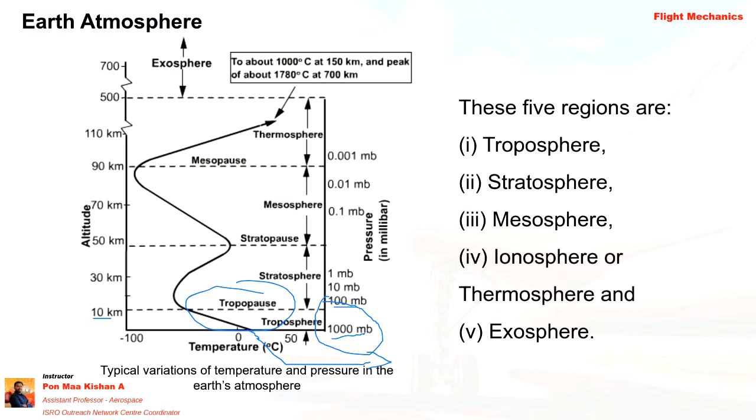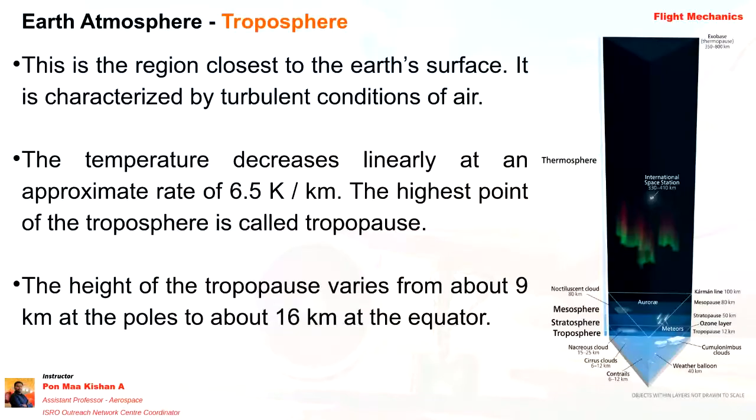Okay, so let's get into the next slide. We will see a few conditions of the troposphere. This is the region closest to the earth surface, and it is characterized by turbulent conditions. Yes, we are having hurricanes, we are having tornadoes, right? So many turbulent conditions are in this troposphere layer, and it is due to heavy air distribution and wind flow directions. It also depends upon the speed of wind.